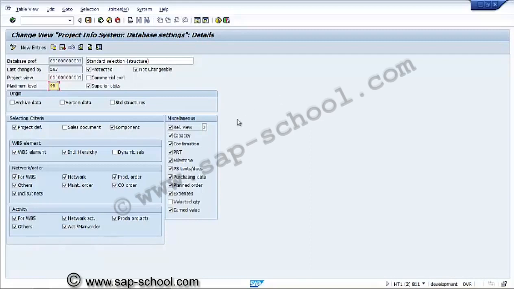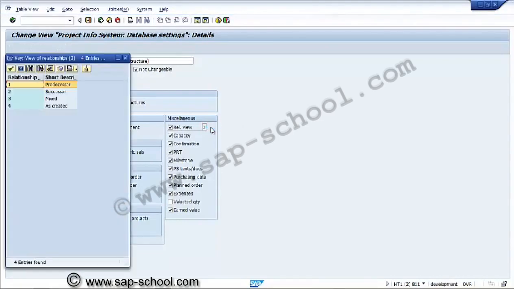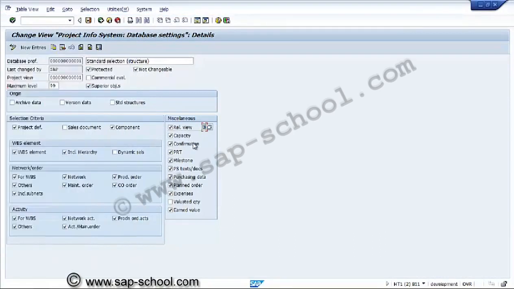And in the miscellaneous relationship view, by default we are considering the mixed view, not predecessor and successor, capacity, confirmation, PRT, milestones, the valuated quantity, it has been left over.